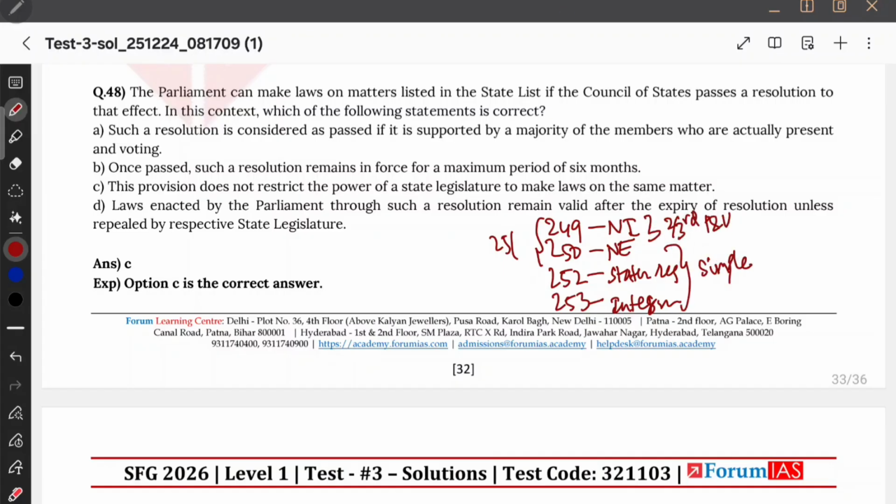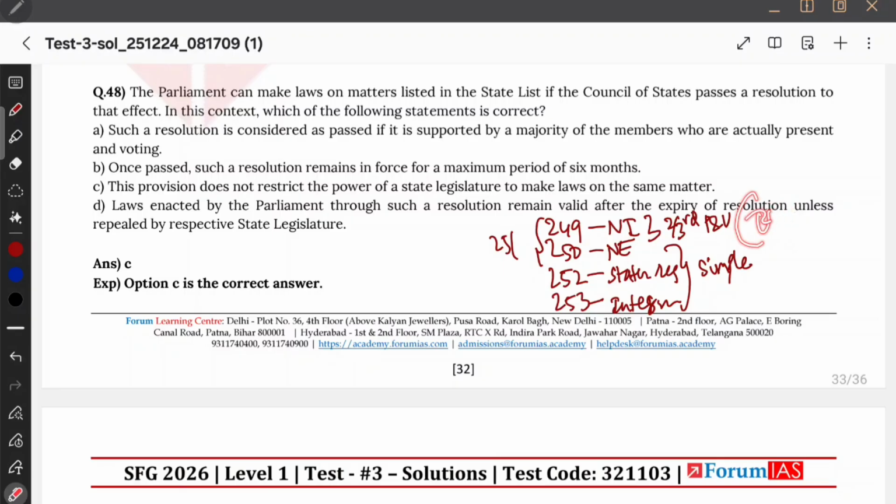Okay. The parliament can make laws in the state list if the Council of States passes a resolution. So 2/3 of members present and voting in the national interest, it must be passed by the Rajya Sabha, right? So if I see, they are asking which one of the following is correct. Such a resolution is considered as passed if it is supported by a majority of the members who are actually present. A majority of the members becomes total membership, right? 50% of total members, something that I did not listen. Once passed, such a resolution remains in force for a maximum period of 6 months. This is also something I did not listen.